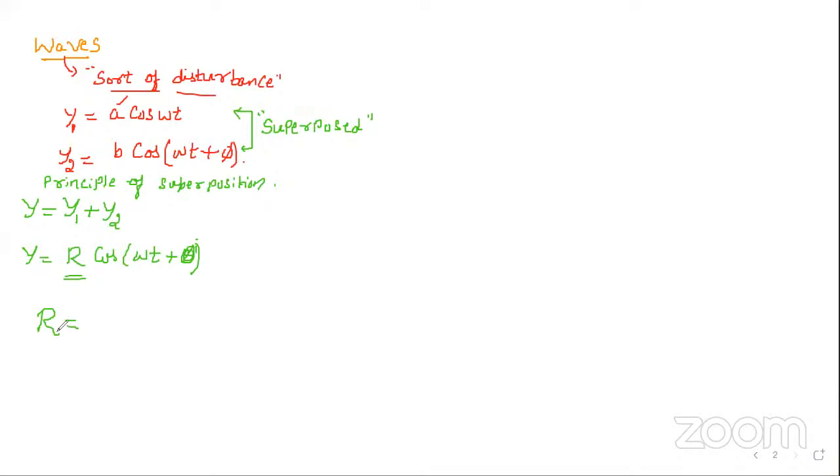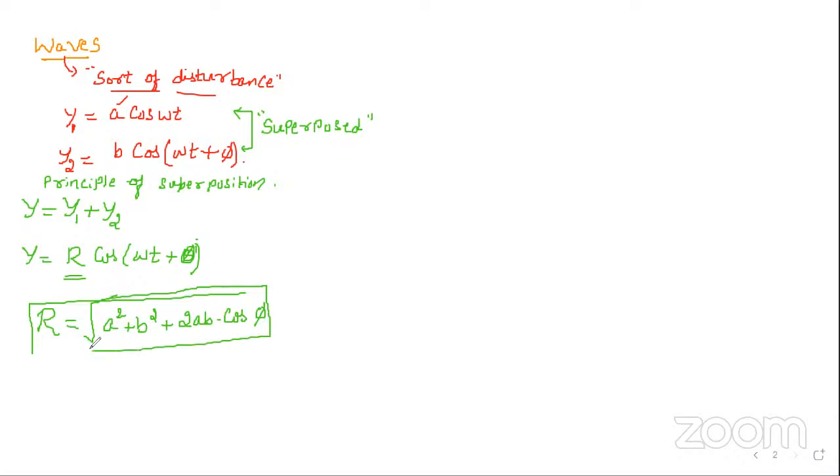R is called the resultant amplitude. This resultant amplitude is equal to root of a squared plus b squared plus 2ab cos phi, where phi is the phase difference.